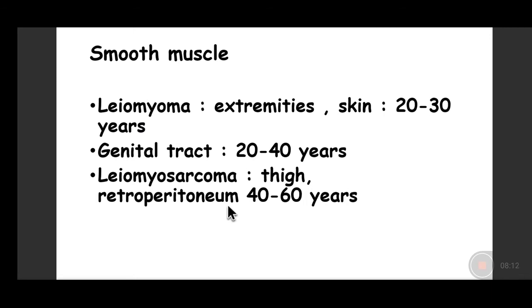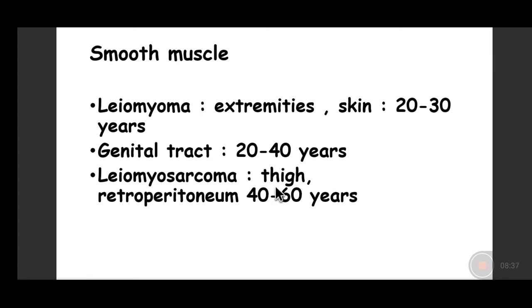Now, we all remember that the blood vessel has three components: the tunica intima, which is just beneath the endothelial lining, formed of loose fibroconnective tissue. And then we have the tunica media, which is formed of smooth muscle bundles. And from these smooth muscle bundles, it is said that there could be origin of the malignant and benign tumors occurring in the soft tissues.